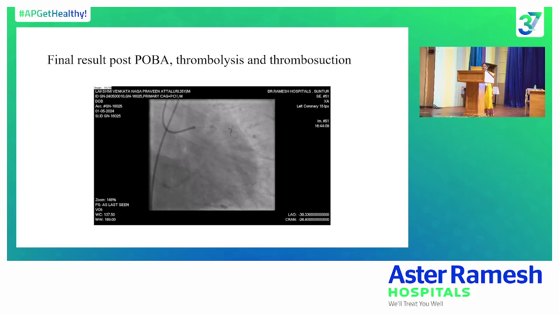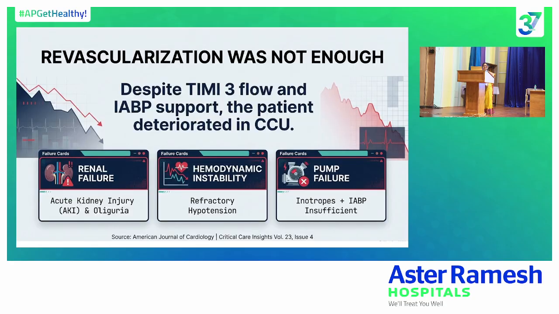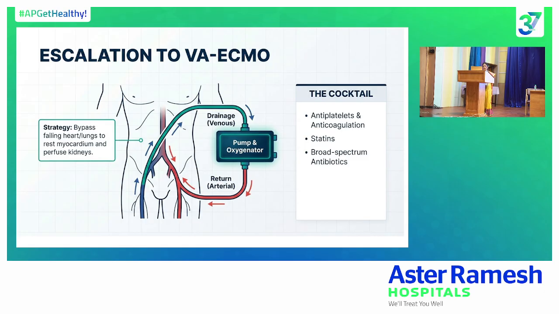perfusion. As the patient was still in cardiogenic shock, IABP was inserted. Despite achieving TIMI 3 flow and IABP insertion, the patient's condition deteriorated in the ICU. His inotrope support had gone up. Lactic acidosis was worsening and the patient was going into acute renal failure. So we thought, despite everything, the patient is not showing any signs of improvement, and his cardiac function has not yet improved because he is in cardiac stunning. So immediately we initiated him on VA ECMO.